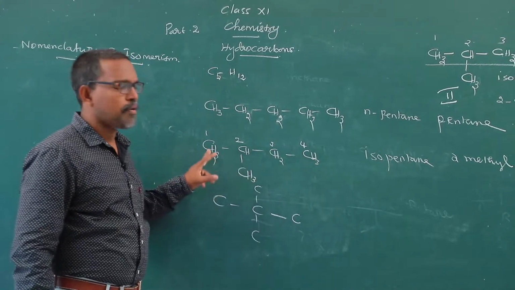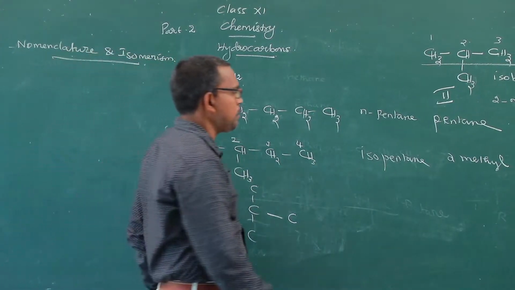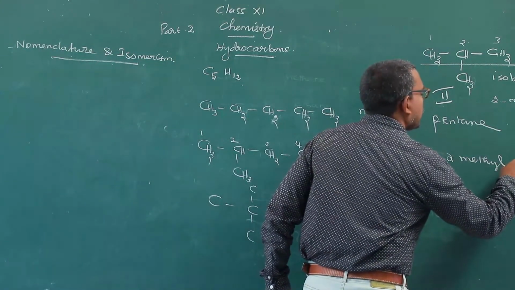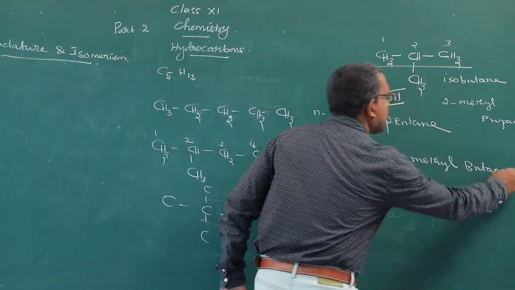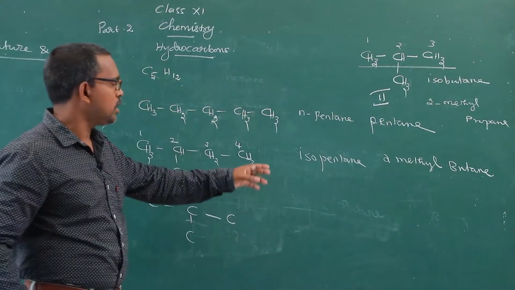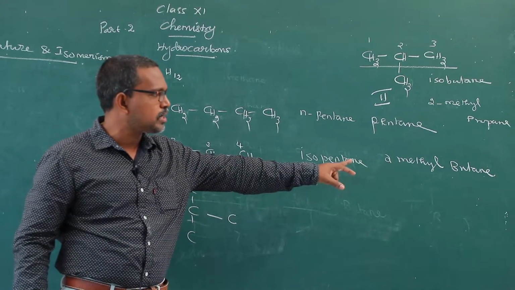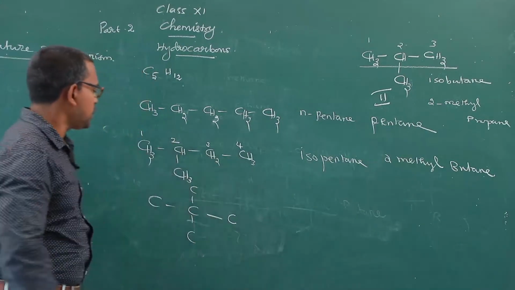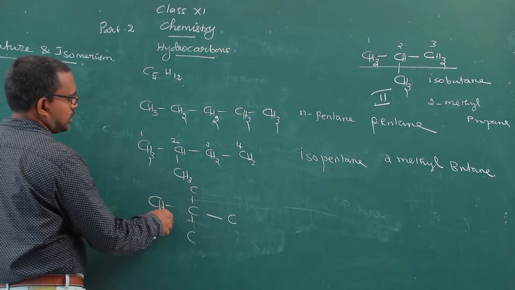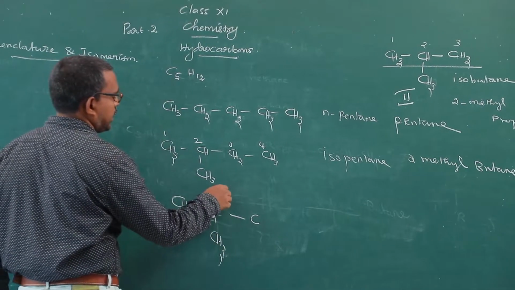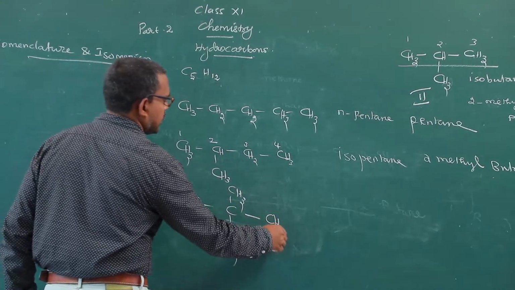The straight chain consists of only 4 carbon atoms, so the parent hydrocarbon is butane. The IUPAC name of isopentane is 2-methylbutane.